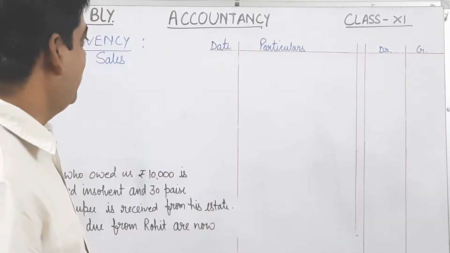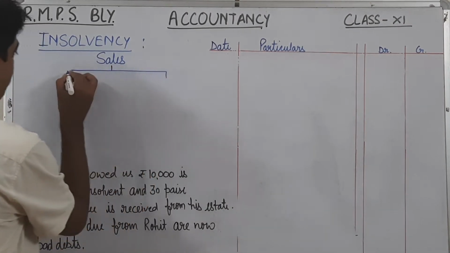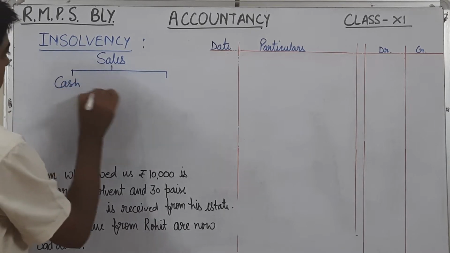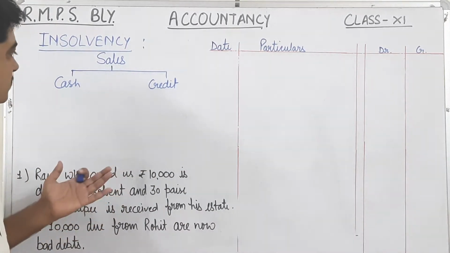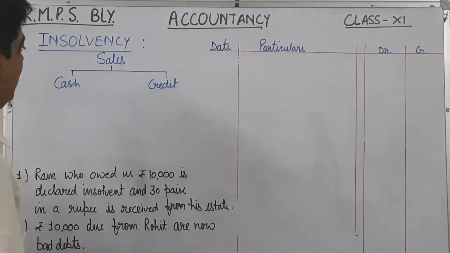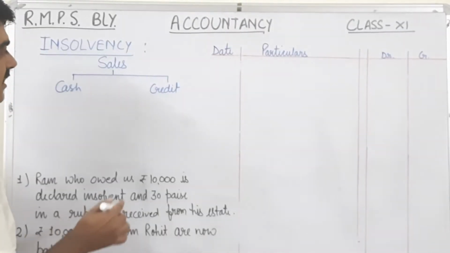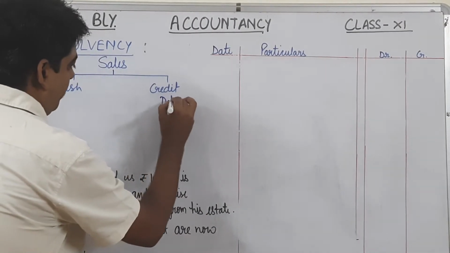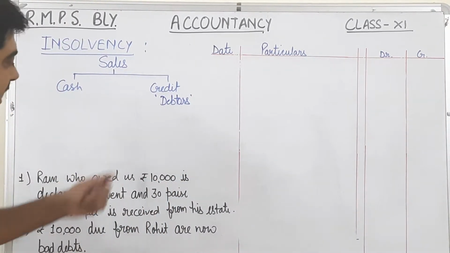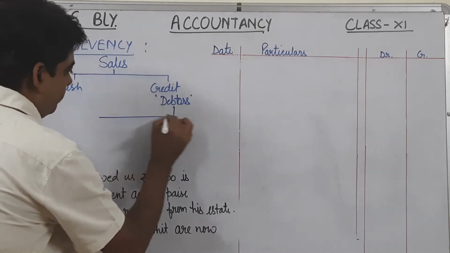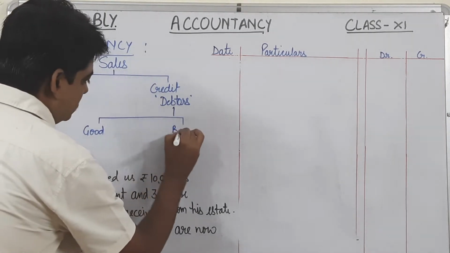So first of all I will explain regarding sale. So basically there are two types of sales: cash sales and credit sale. In cash sale immediately we will receive amount from the debtor, but in credit sale amount will be received later. So the persons or parties to whom we sell goods on credit are known as debtors, and debtors are basically of two types: good debtors and bad debtors.